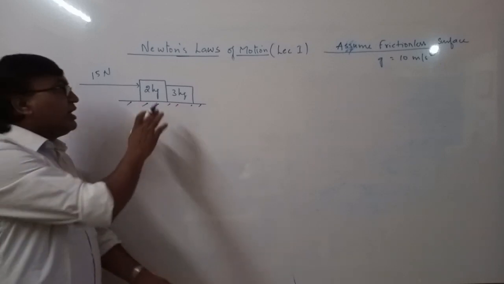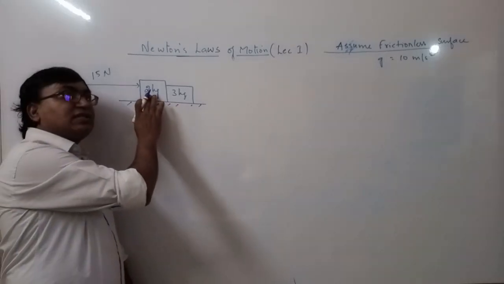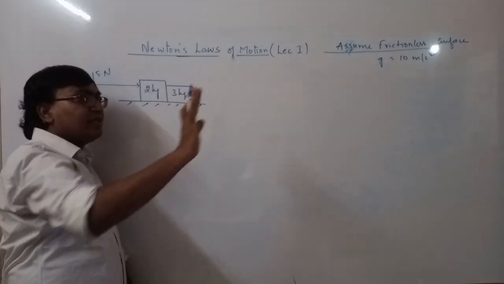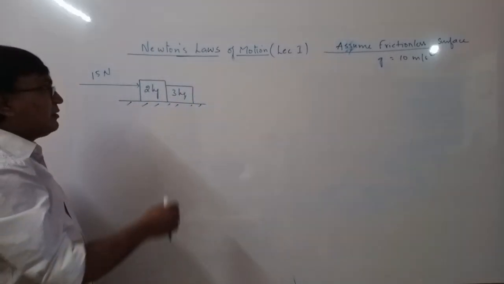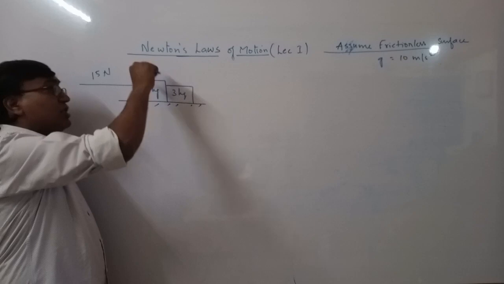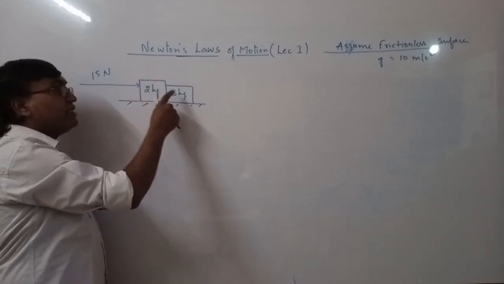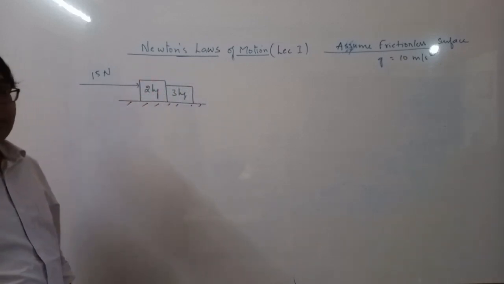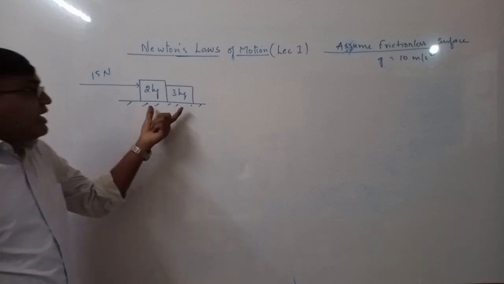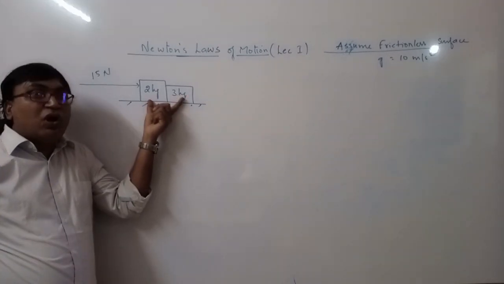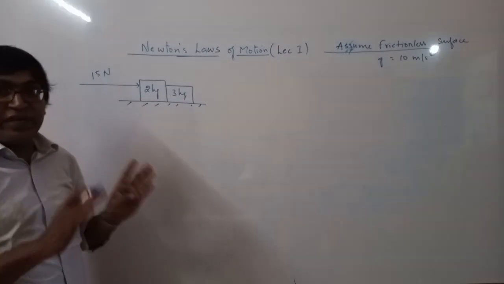Here we have considered 2 kg as a different system, 3 kg as a different system, but it also allows us to take 2 kg and 3 kg as one system. Okay, so when we can consider these two blocks as one system, it is very important.